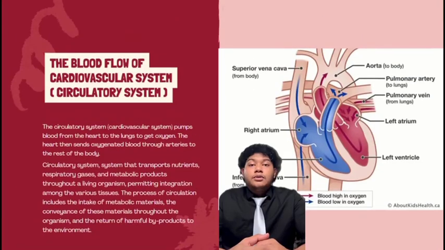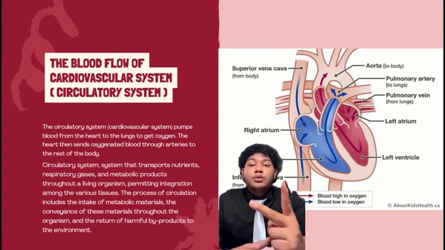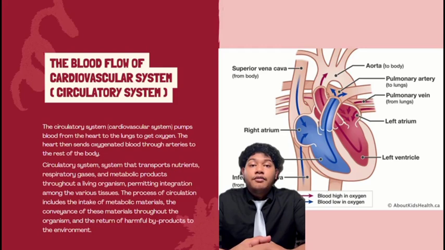I will explain to you about the blood flow in the cardiovascular system. First of all, oxygen-poor blood from the body enters your heart through two large veins called the superior and inferior vena cava. The blood enters the heart's right atrium and is pumped to your right ventricle, which in turn pumps the blood to your lungs.